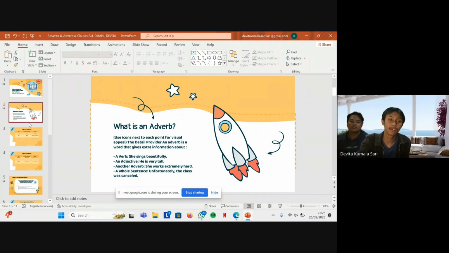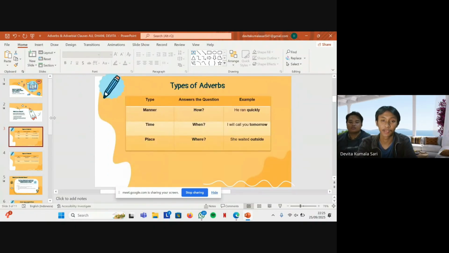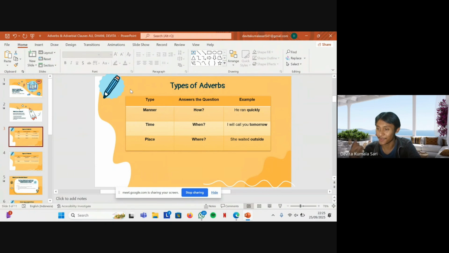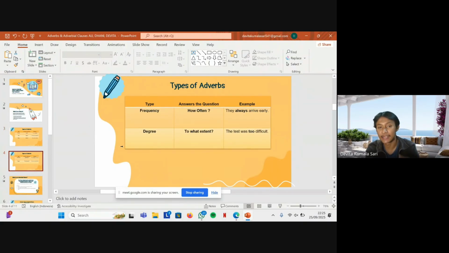Next slide. Types of adverbs. Now let's look at the main types of adverbs. We have five: manner, time, place, frequency, and degree.